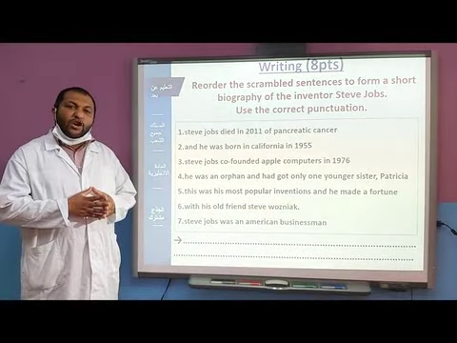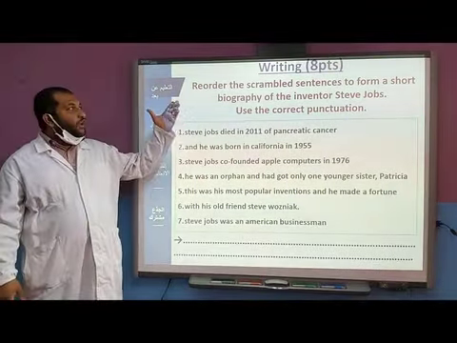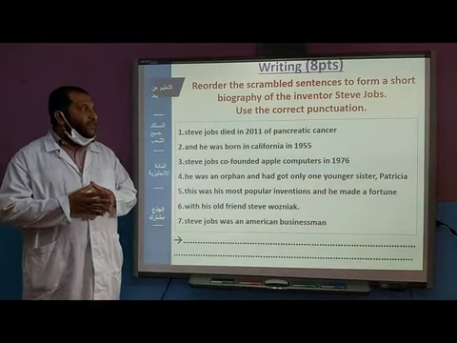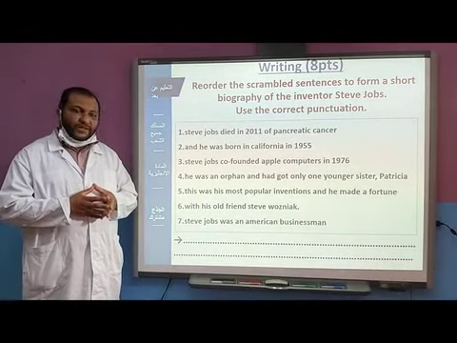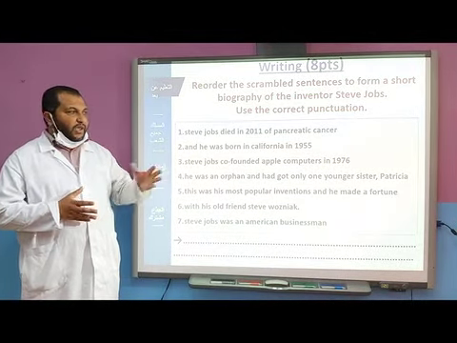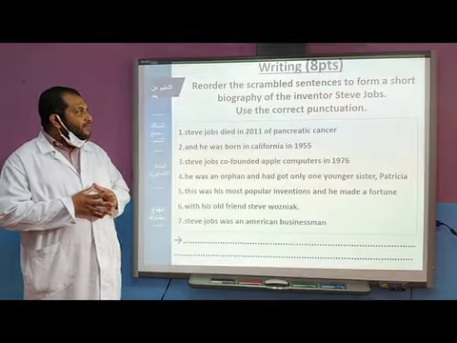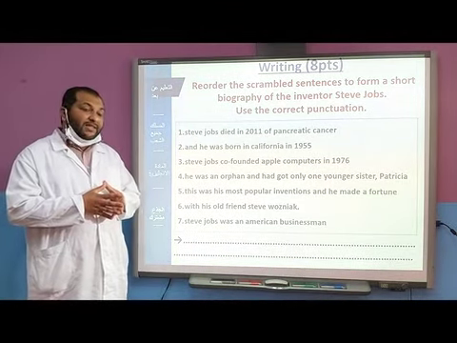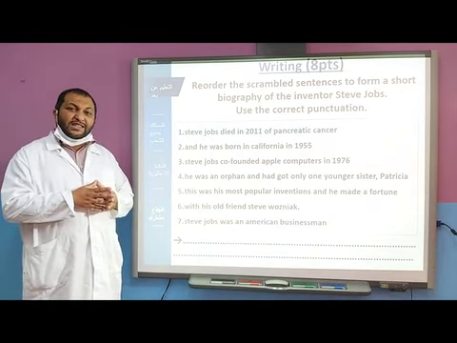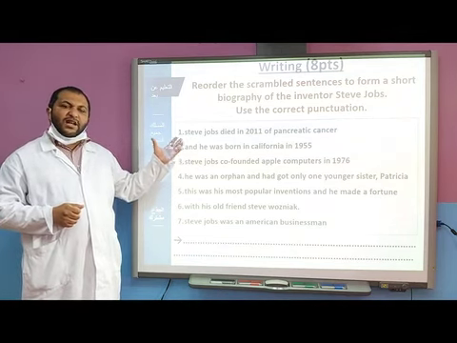Now, our next component is writing. Try to reorder the scrambled sentences to form a short biography of the inventor Steve Jobs. And please use the correct punctuation. Here you have a set of scrambled sentences which you need to unscramble and put in order. The given sentences are the following.